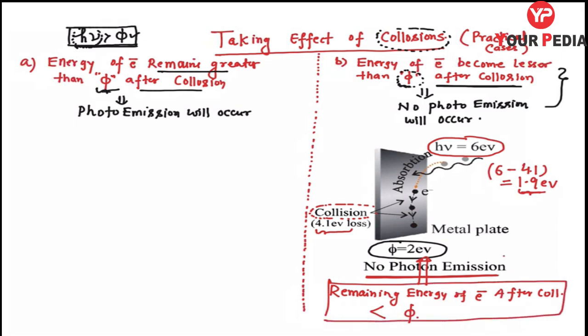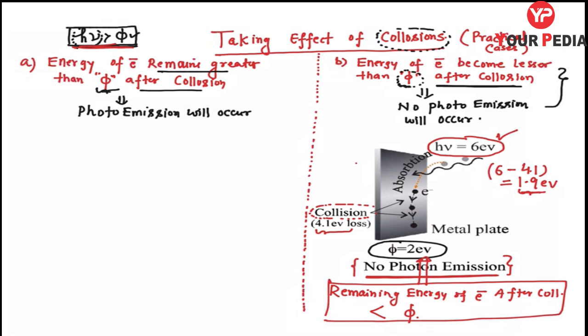It means the electron will not come out of the metal and there is no photo emission. Unfortunately, this photon was satisfying the required condition, but the loss in collision is high enough. That is why there is no photo emission. Right? So these are very important and concluding points, student, for the exam.